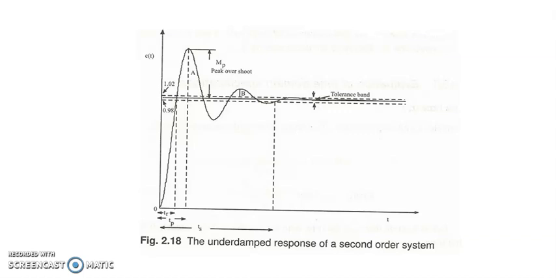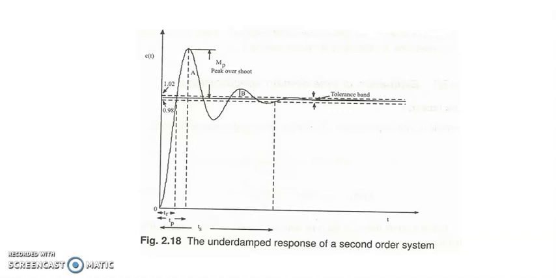If we really look at the time response of the system, when zeta is less than 1, I get some kind of a response which is shown in 2.18, the underdamped response of a second order system. So what we have is a system where there is a steady state value, and then the system goes beyond the steady state value, which is called overshoot. Then it slowly decays and comes within a tolerance band of the final value.